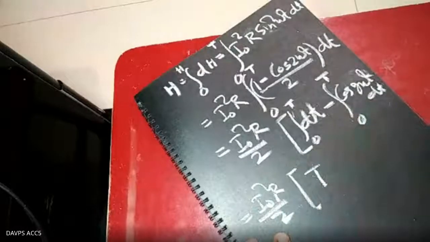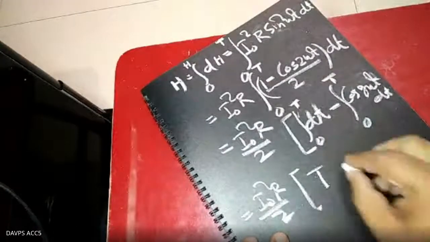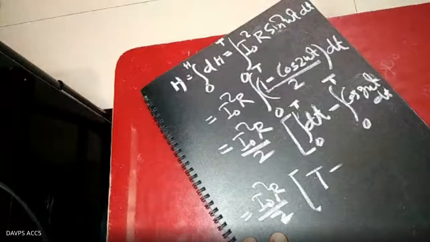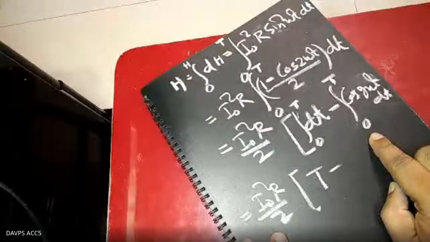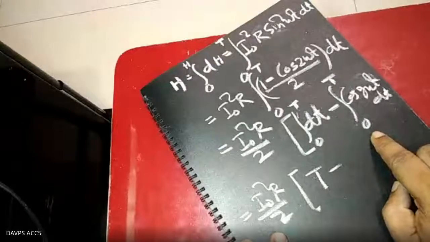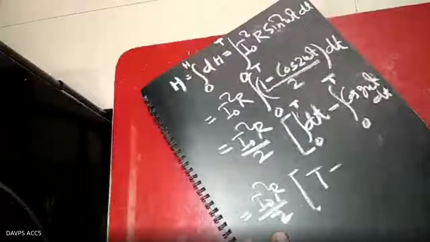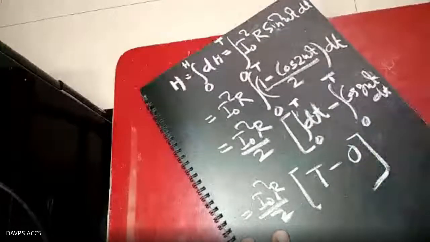Directly, if you know definite integration, you are finding t minus the integral of cos 2 omega t. And you know what the value of cos 2 omega t is over a complete cycle 0 to t? The mathematics students must understand that over a complete cycle, the integral of cos 2 omega t from 0 to t is equal to 0. Otherwise, you just calculate: the integral of cos 2 omega t is sin 2 omega t by 2 omega. Put the values, you will find it 0. So this value is 0, just from the mathematical point of view.